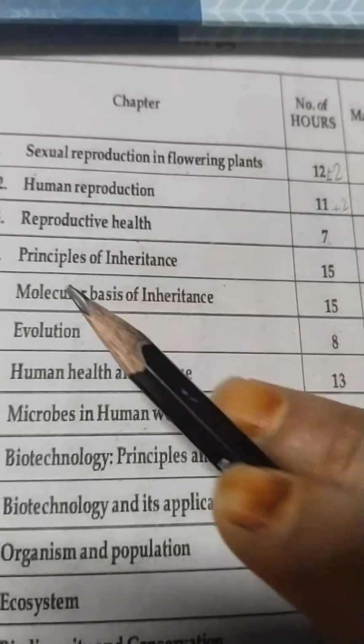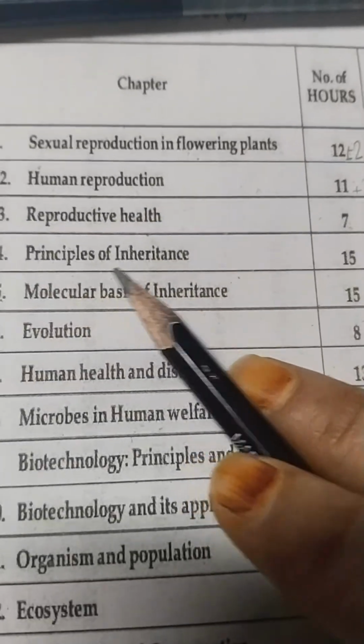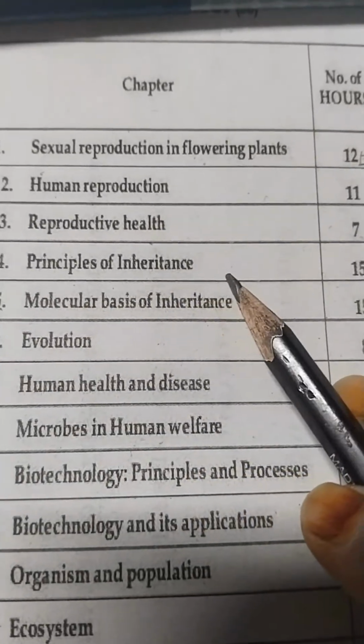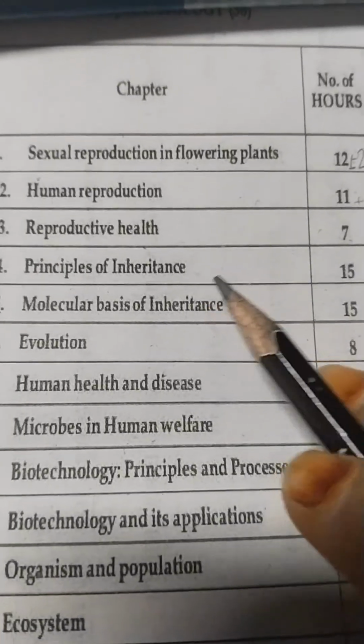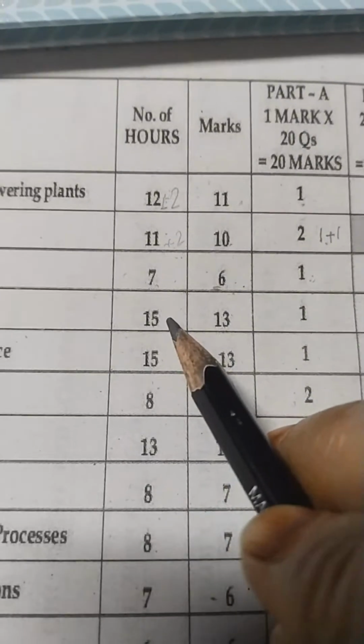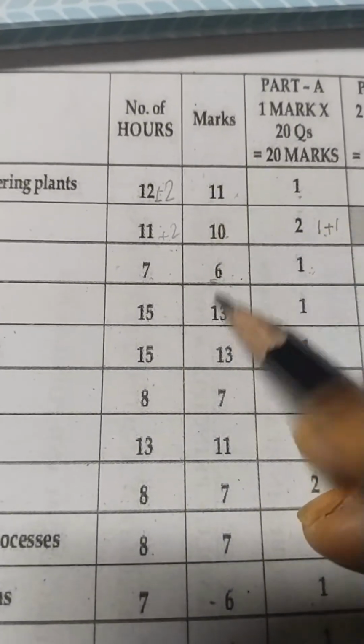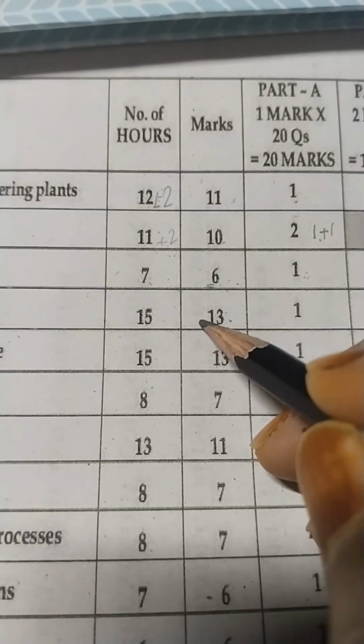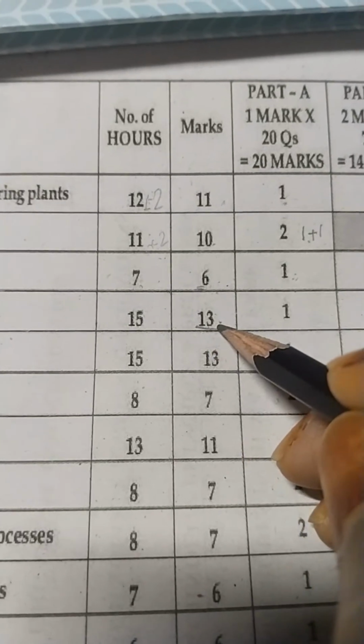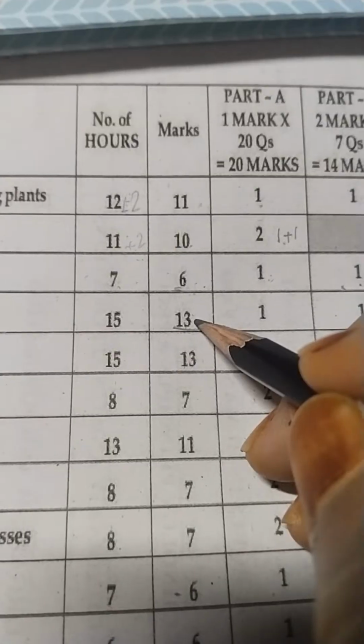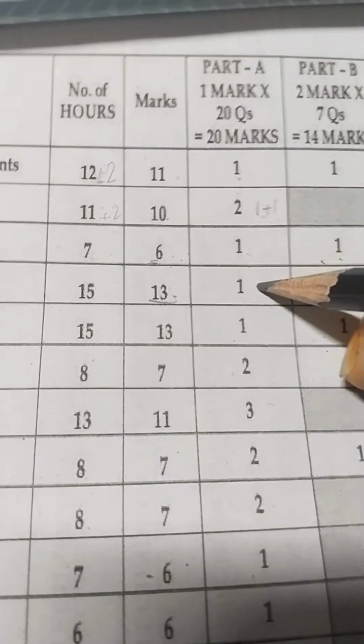Next is principle of inheritance and variation. This is the 4th lesson and the number of hours is 15 hours and the marks carried by this lesson is 13. 13 is the highest weightage chapter, we can say. In part A, we are going to get one question. In part B, we are going to get one question. 1 plus 2 means it is 3.